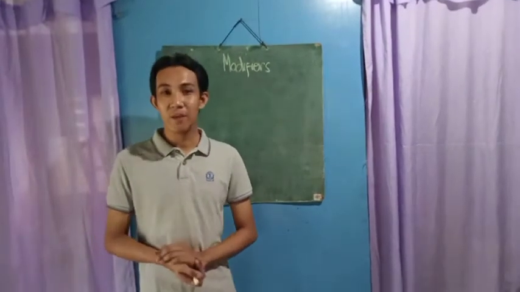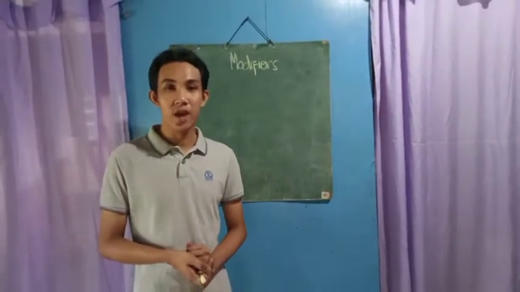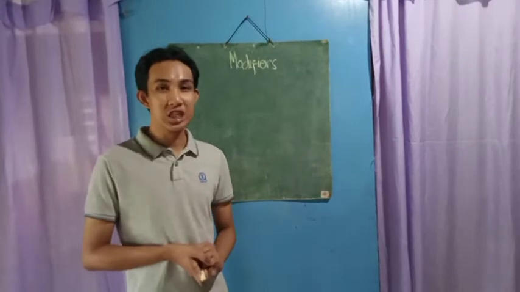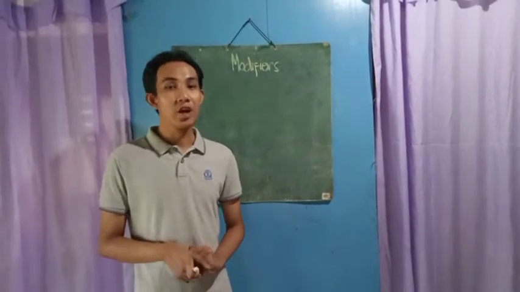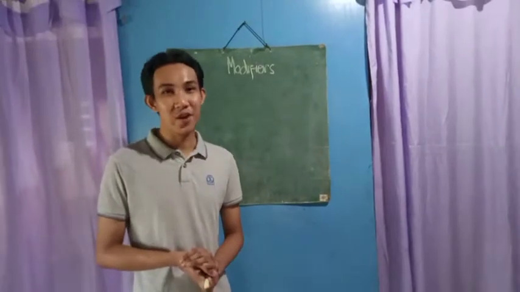Now, let's start diagramming modifiers. There are two modifiers, which are the adverb and adjective, and we all know that adverbs and adjectives are descriptive words. In diagramming modifiers, we write them on a slanted line below the word they are describing.